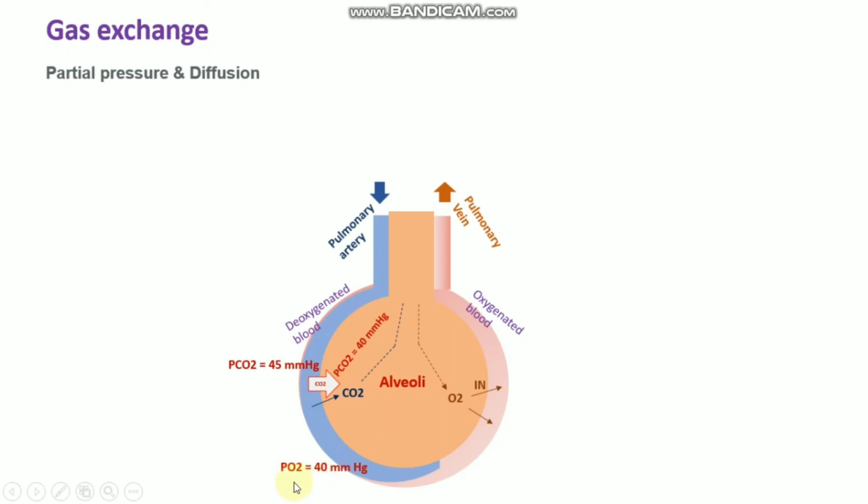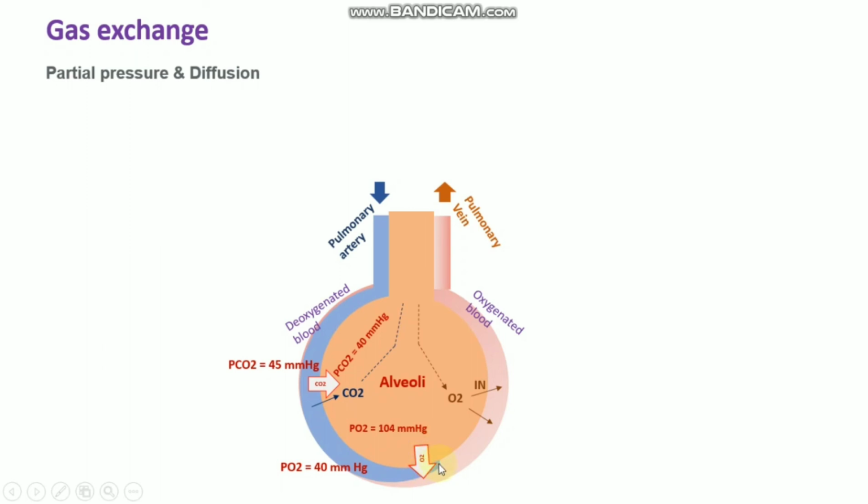whereas the partial pressure of the oxygen in the deoxygenated blood is 40 mmHg, and in the alveoli the partial pressure of the oxygen is 104 mmHg. So as you see here, the partial pressure here is very high, right? So easily the oxygen flows through the capillary wall from the alveoli to the capillary, right?